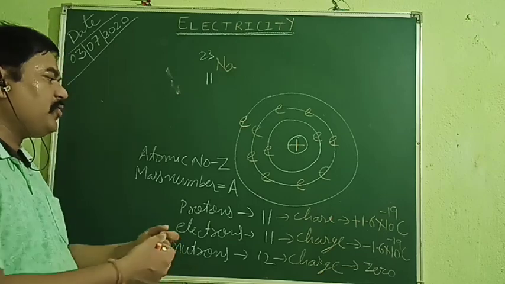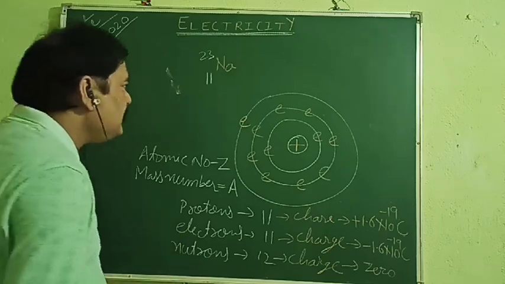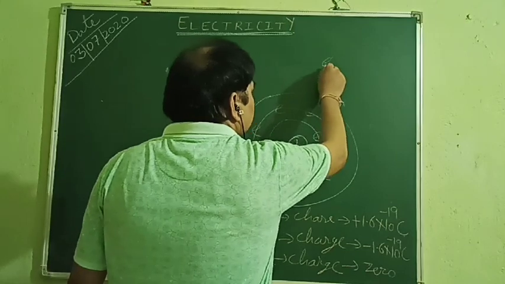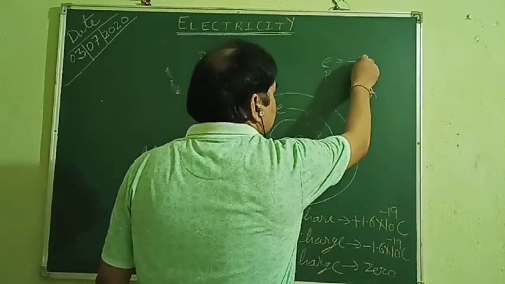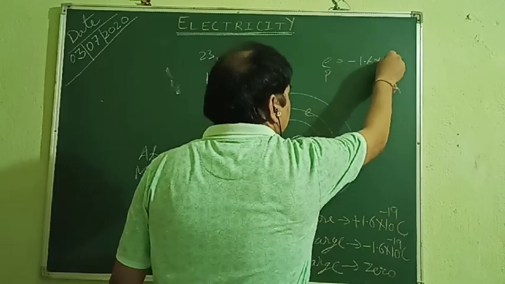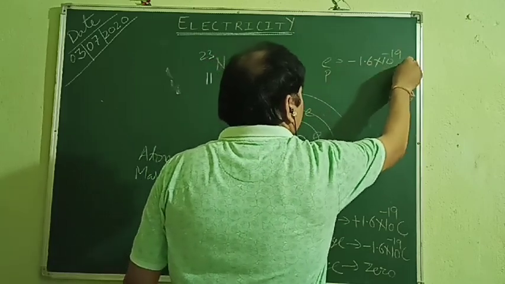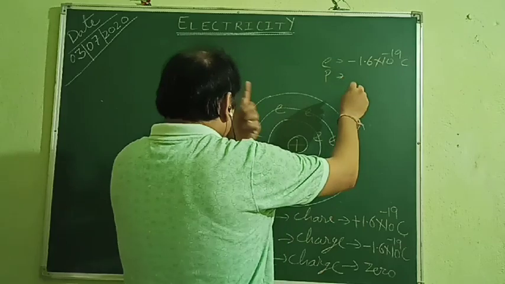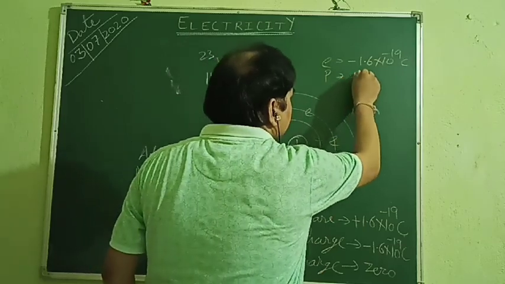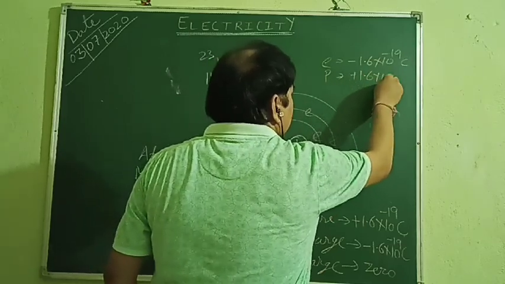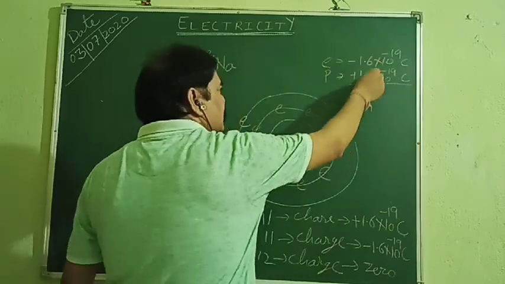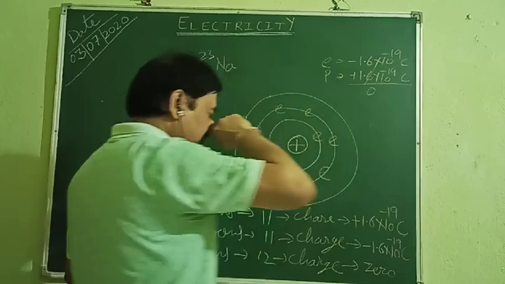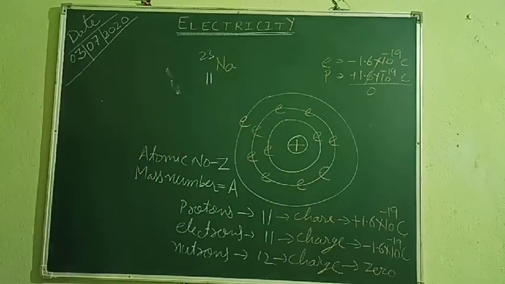So when we put a proton and an electron together, what will happen? An electron is there and a proton is there, and we are putting them together. The electron has a charge of minus 1.6 into 10 to the power minus 19 coulomb. What is the charge of a proton? It is plus 1.6 into 10 to the power minus 19 coulomb. What will happen? Plus and minus cancel out and we will have 0. So they will combine together and form a neutral body.